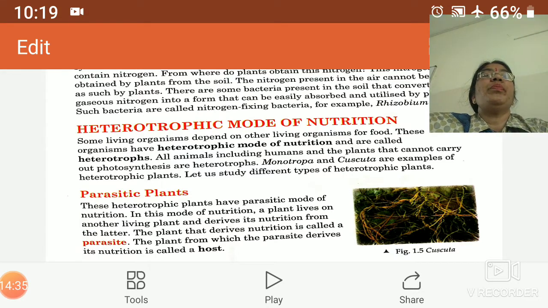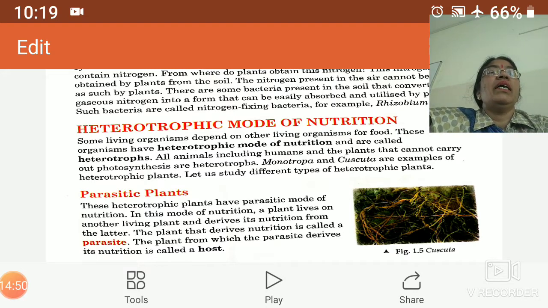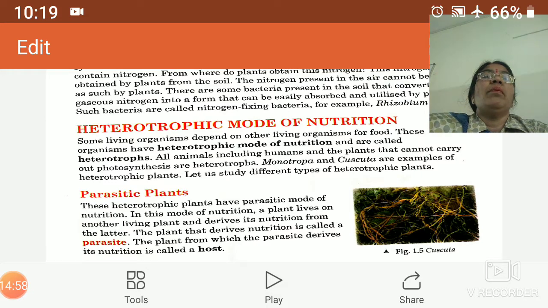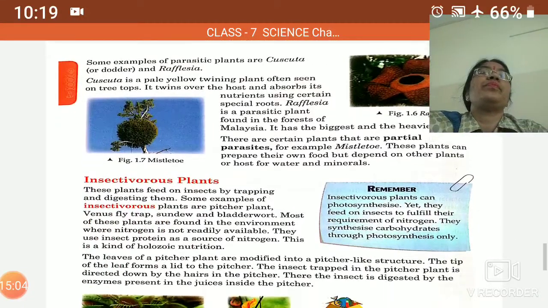This plant cannot prepare its food due to the absence of chlorophyll in it, so it is a leafless plant, but some specific hook-like structures known as haustoria are present on this thread, and they will pierce these hook-like structures into the body of other plants and absorb nutrients from it. In this manner, this parasitic plant is dependent on the host plant for the nutrients.